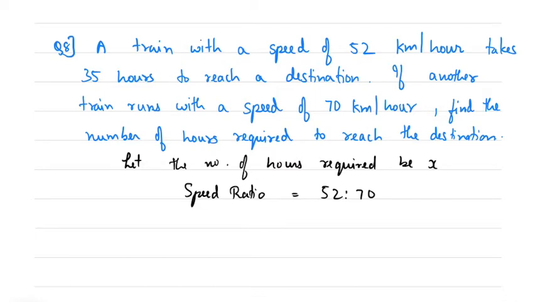Speed ratio is equal to 52:70, and the hours ratio is, 35 hours to reach the destination, so 35:x.